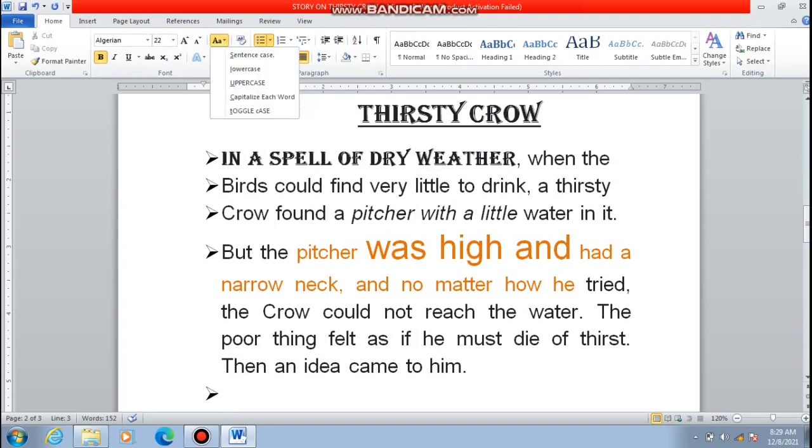Similarly, lower case is there, and upper case is there, if you want to write all the letters in capitals. The next one is capitalize each word. The first letter of each word will be capital and the rest are small. The next is toggle case. In toggle case, the first letter will be small and the rest are in capital letters. So this is known as changing case.